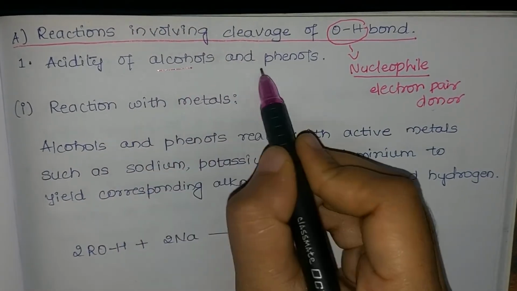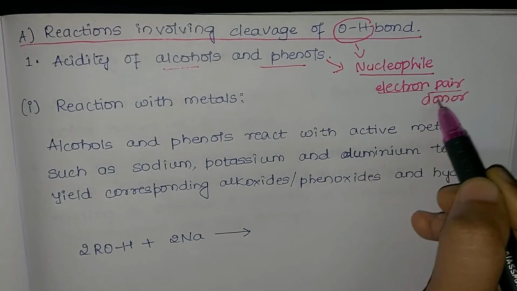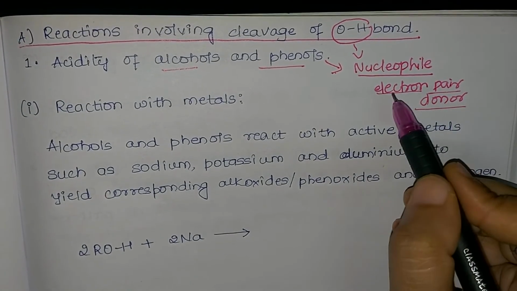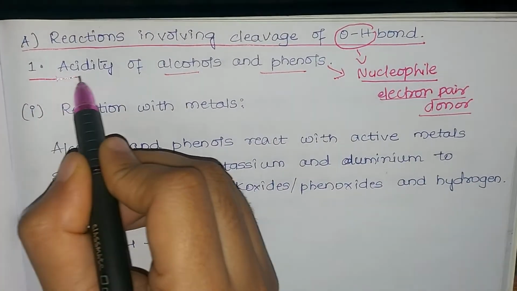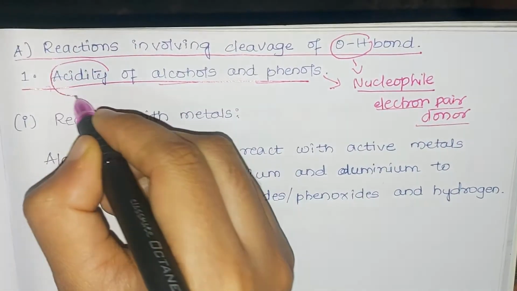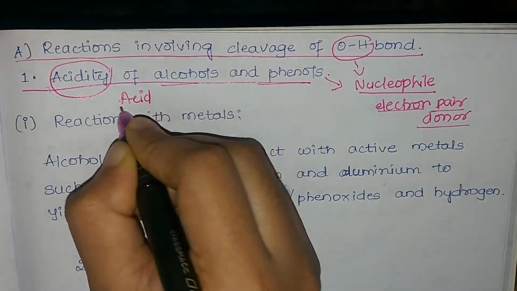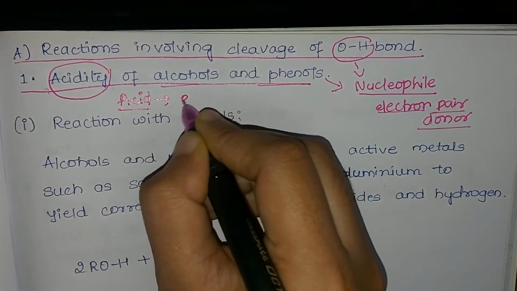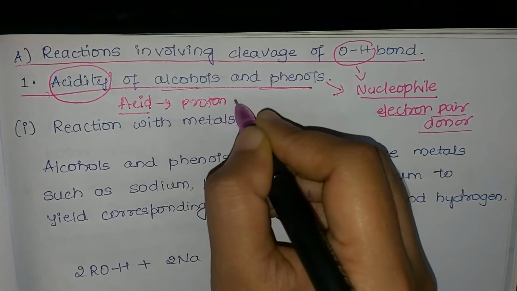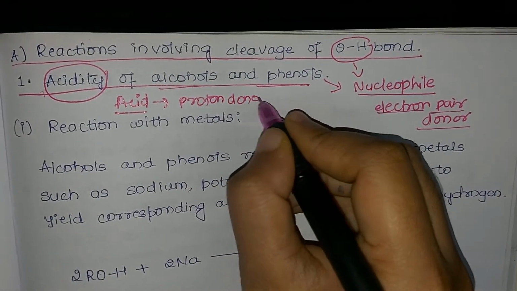So here we'll consider the acidity of both alcohols and phenol. The OH group should act as nucleophilic in nature, in alcohols as well as phenol. To understand that, we should know what acidity or an acid is. An acid is basically a proton donor, the one which gives out H plus ion easily. So a proton donor is the one which is giving out the H plus ion.